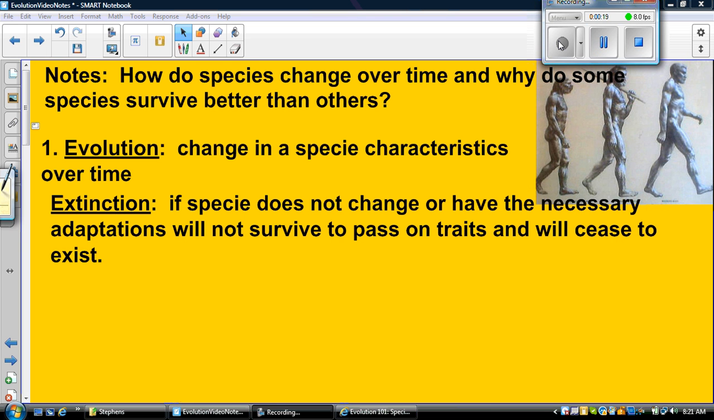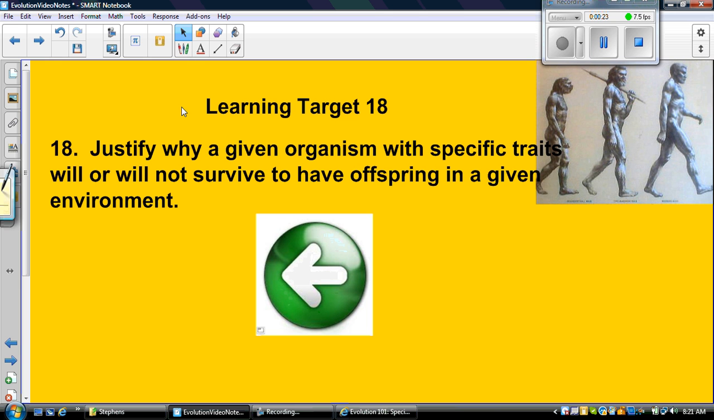Okay, so our learning target for this set of notes is learning target 18. You're going to be able to justify why a given organism with specific traits will or will not survive to have offspring in a given environment. So you will be able to analyze, given a certain environment, whether or not certain organisms will survive based on their adaptations.